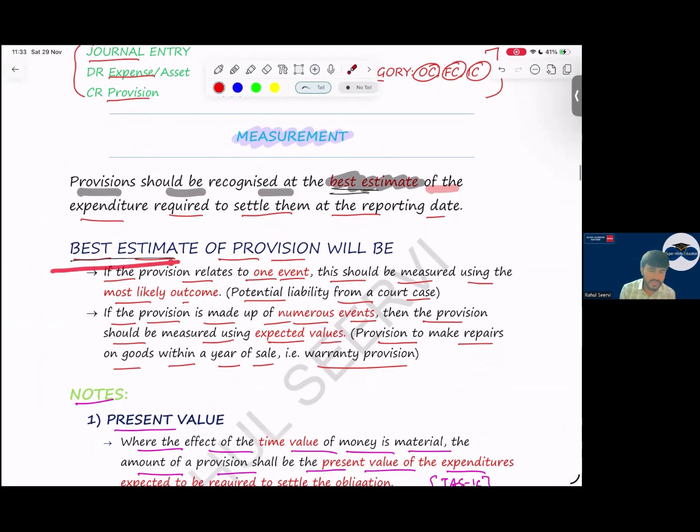How do we do this calculation? There are two methods: most likely outcome and expected value outcome. Most likely outcome is used when there are two outcomes; either one we select. In case of expected value, there are multiple outcomes, and we have to weigh them.